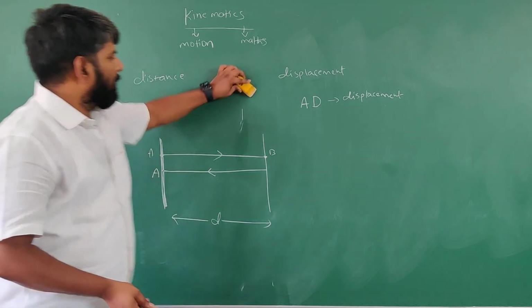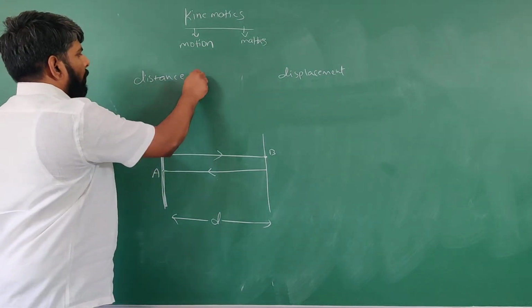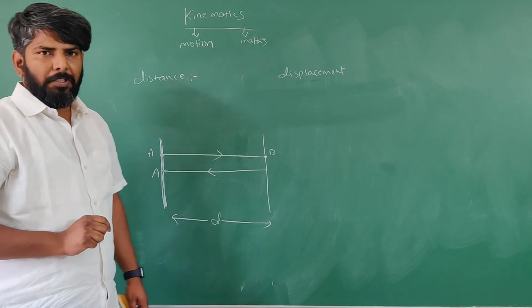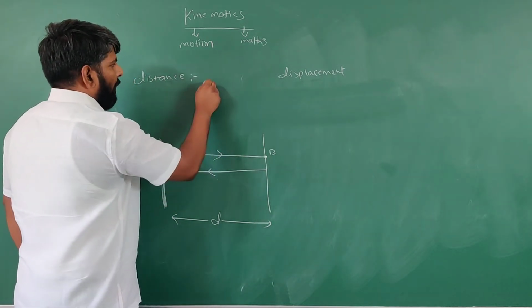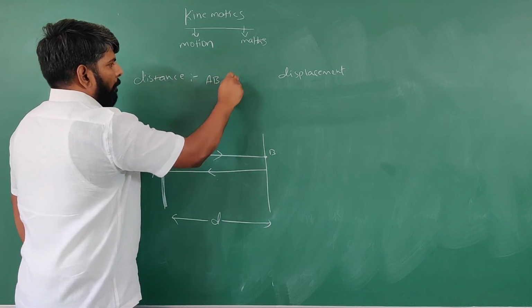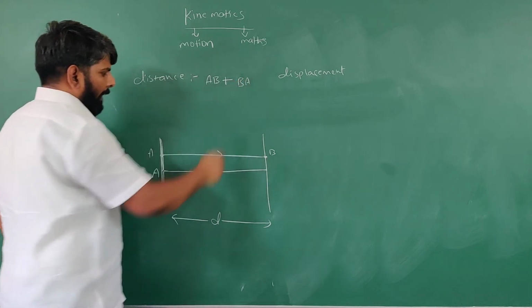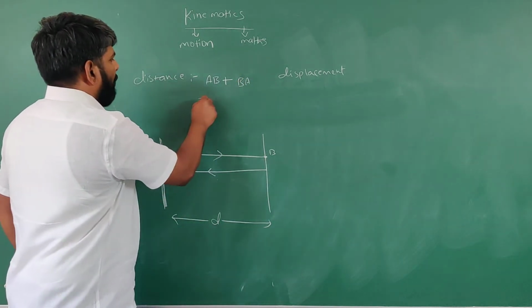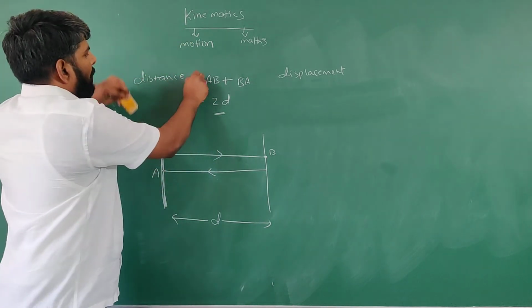Observe here, students. In this case, distance means the original path followed by the body, as I told you, right? So what is the original path? A to B plus again B to A. Here to here is D and here to here is D. So what is the total distance? 2D.